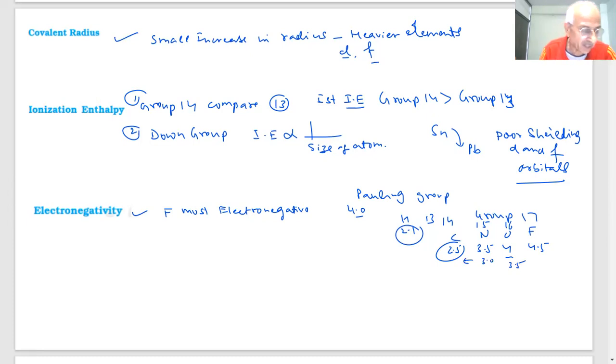You can see the tables are there. So we see what we find in the electronegativity. Small size, the elements of this group are slightly more electronegative. If I compare with group 13, which will have more electronegativity, group 14 or group 13?